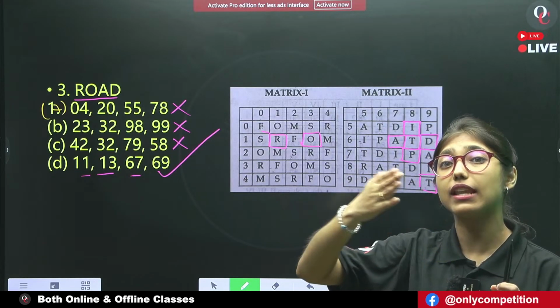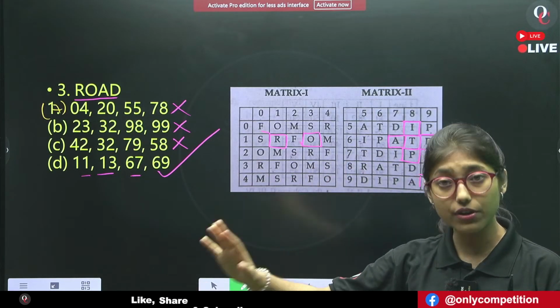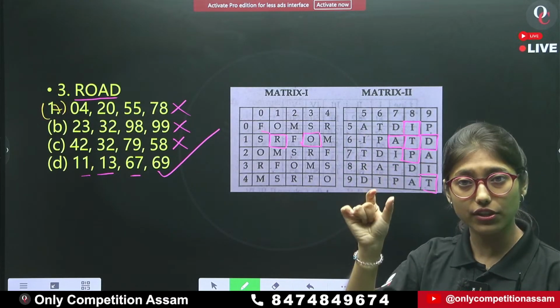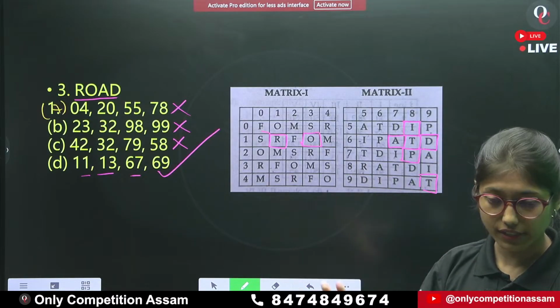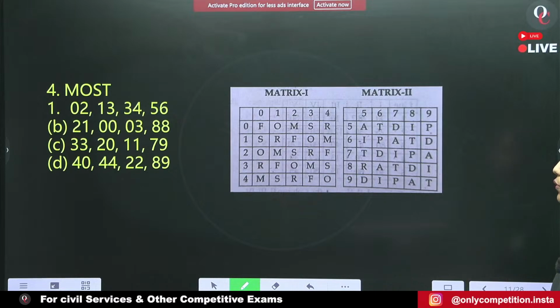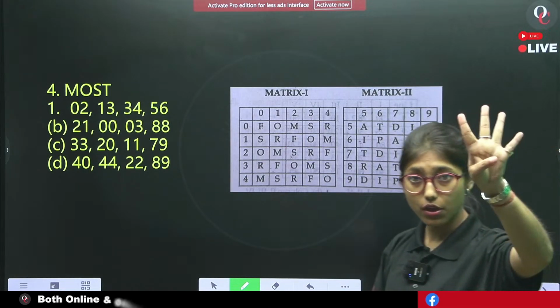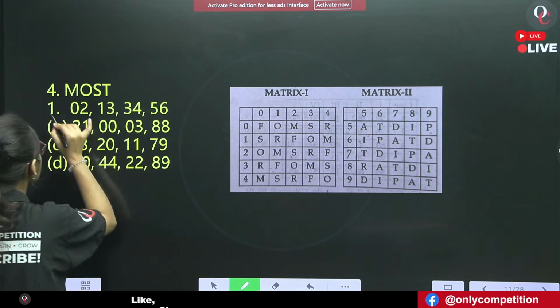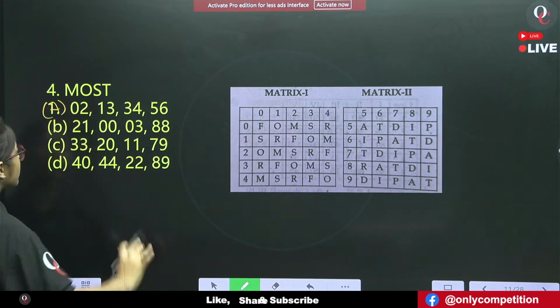Therefore, what we are doing is going from the last number and eliminating each and every option which is incorrect. Got it? Fine. Now, move to the next question, that is question number 4. This is the last matrix question which we will do.